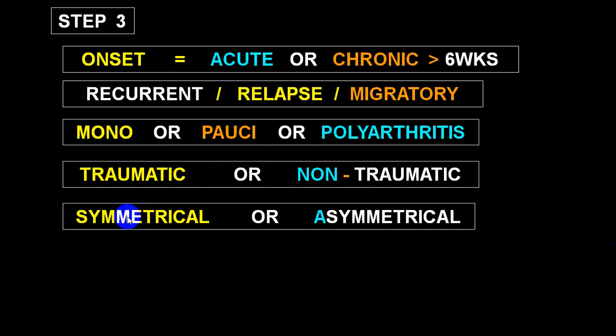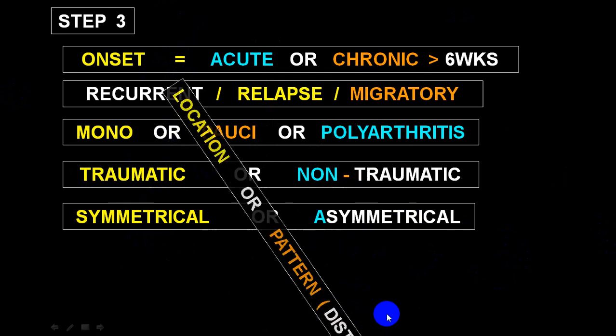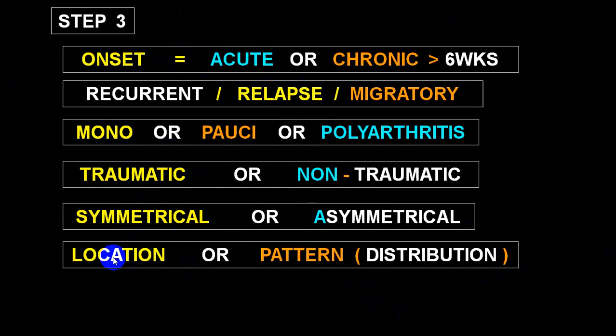On examination, it is symmetrical or asymmetrical. From history, how it has started, acute or chronic, and from examination, you will find out symmetrical or asymmetrical and the pattern of distribution. Combining all these together, you will come to the nearest diagnosis 90 to 99% of the time.